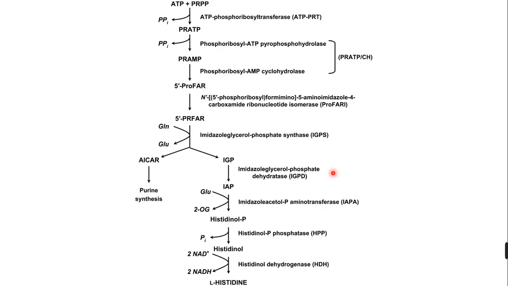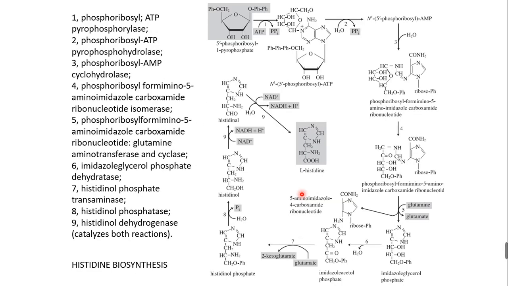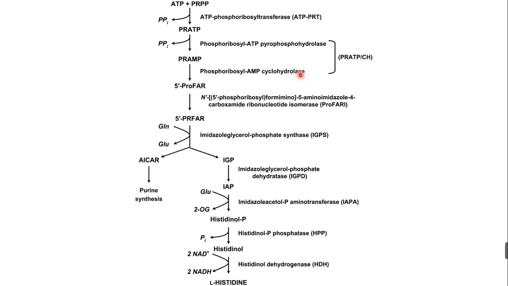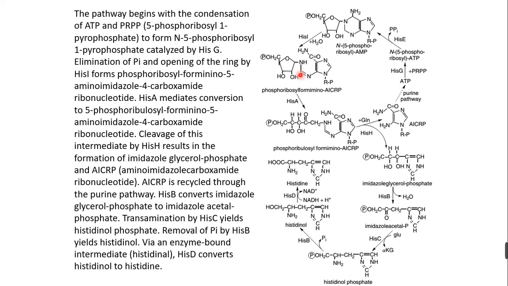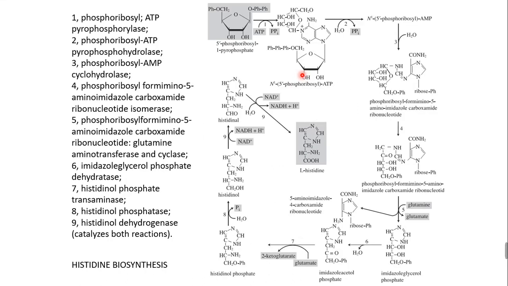So this is the overall reaction of histidine formation. Either you can remember this one or this one, or maybe you can remove these structures and remember only the names. If you are studying like this, you cannot understand what is going to be transferred. Maybe you can use this platform and remove the structures and remember number one, number two, and what the enzymes are.